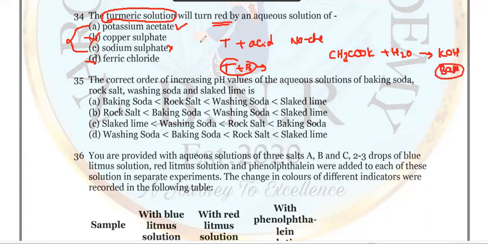This strong base reacts with this turmeric solution. Okay, then it turns red in color. The solution will be basic in nature, so it turns the turmeric red. So KOH plus CH3COOH. This is weak and this is strong, so it will turn red in color.